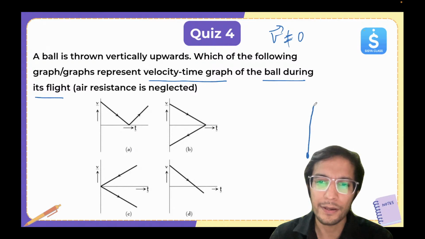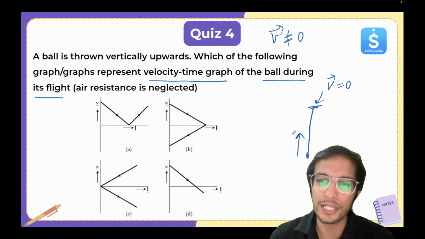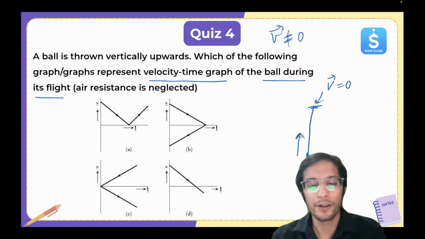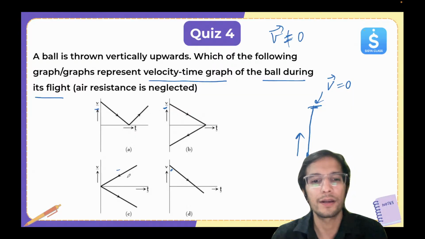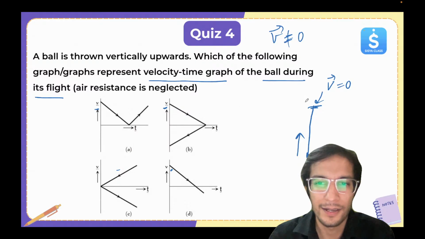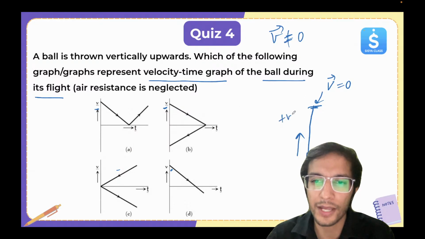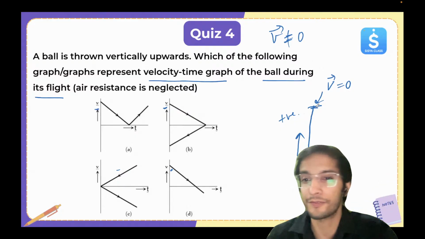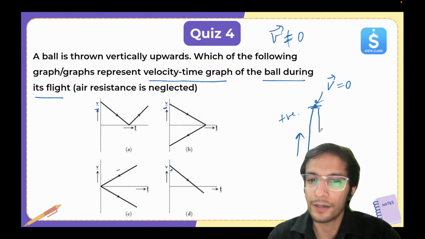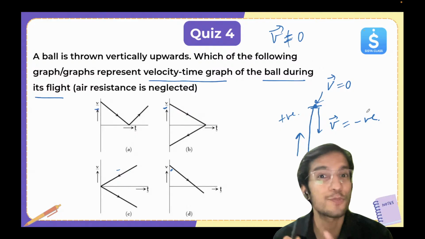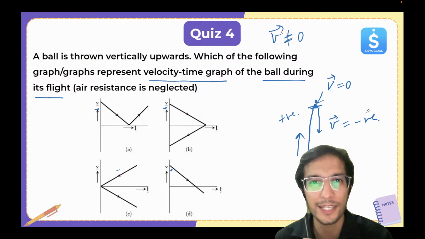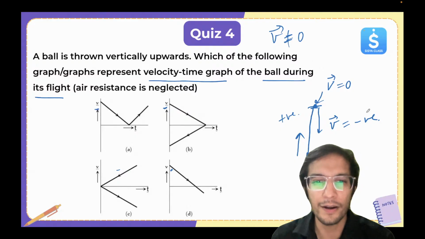The ball went up. For a moment at the highest point, the velocity will become zero. So initially the velocity is upward. Now in all cases, you can see the graph is starting upward. So velocity at the start has been taken in the positive direction. Upward direction is taken as positive. And then the ball comes down and the velocity becomes negative. So now we have to find a graph where for the first part it's positive, then for a moment it's becoming zero, then it goes negative. So now, look here.